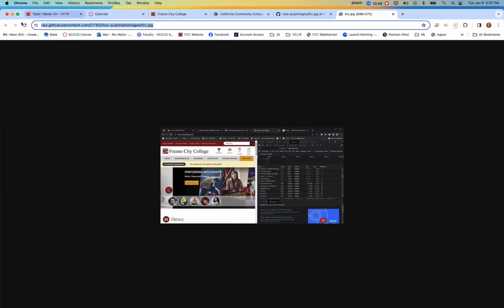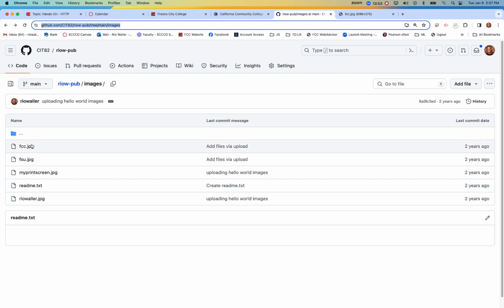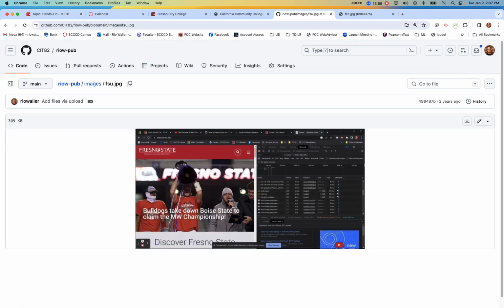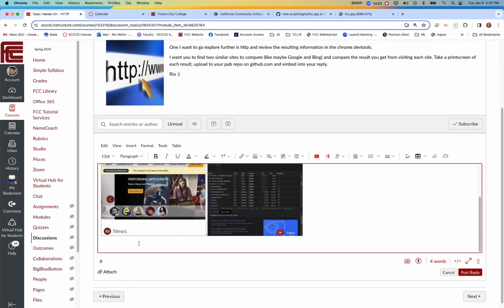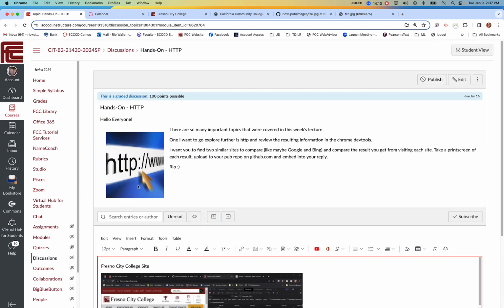So you'll do the same thing with your next image. So you'll end up having two images here, right? You'll have two of them. And then in the writing part, I'm not going to walk through the second one because you have it here, right? So I could say California community colleges. And then I'd put the image, and then you do your writing. So after that image, or you could format it, you could put it above. You could totally put your writing above, right?